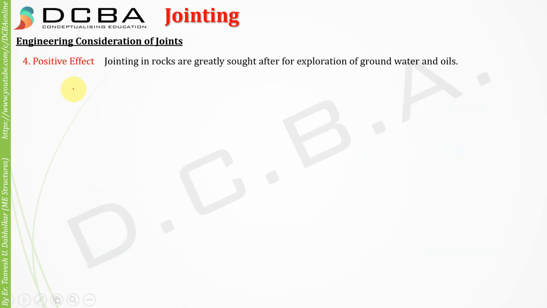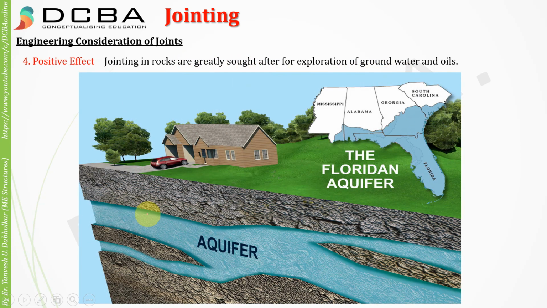Now, what is the positive effect of joints? We talked about the negative effects till now, but there can also be a positive effect, although less. One of the positive effects is that it helps in exploration of groundwater and oils. If joints are present in the body of the rock, when it rains, the water will seep through that joint.